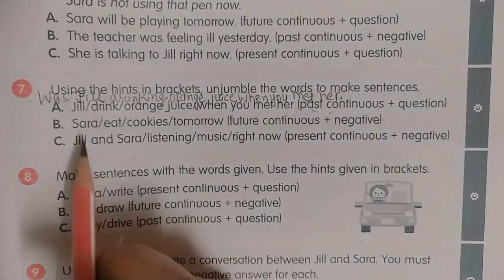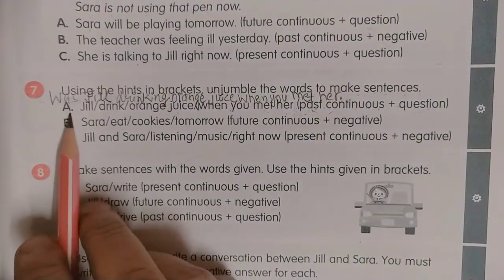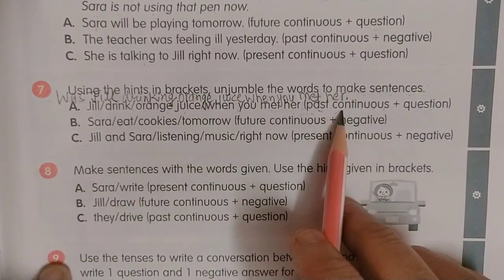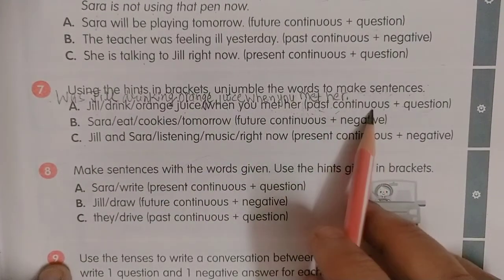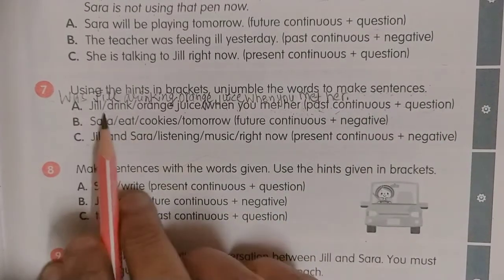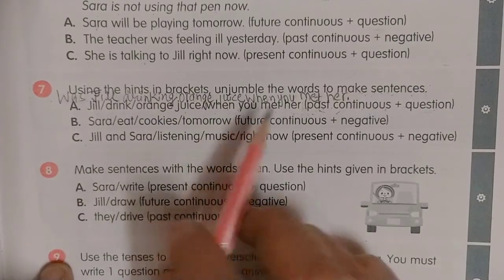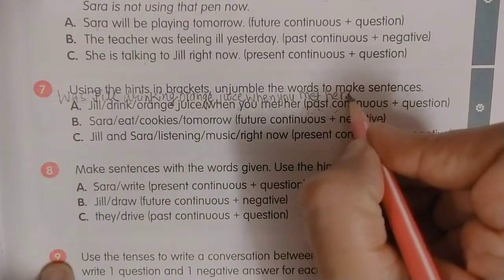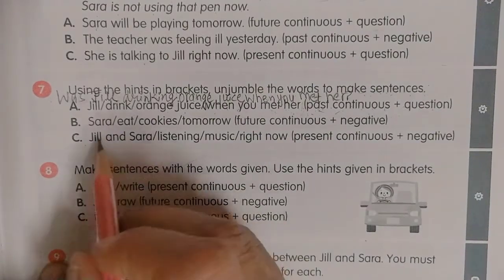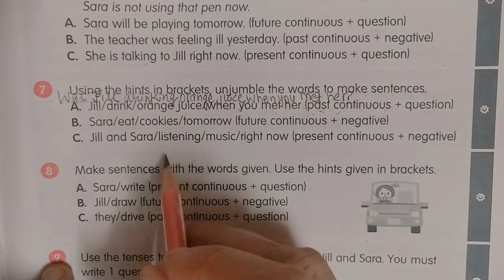So students, like this, now it has converted into a proper sentence. In which tense? Past continuous tense. And what is the type of sentence? It is a question. Was Jill drinking orange juice when you met her? So here we have to put a question mark at the end. Okay, so like this you have to complete all the sentences.